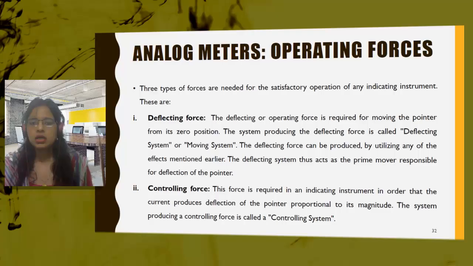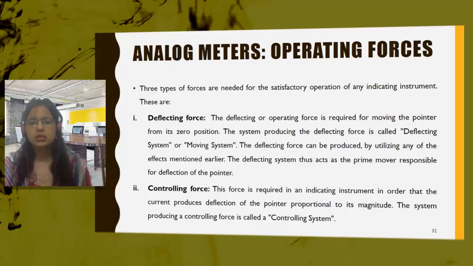Next is controlling force. Now see, the pointer has moved from the initial 0 position, right? But we need output. If the pointer has moved from the initial position but has overshot the point at which we wanted the reading, suppose the reading should have come as 10 ampere, but the pointer has crossed 10 ampere,